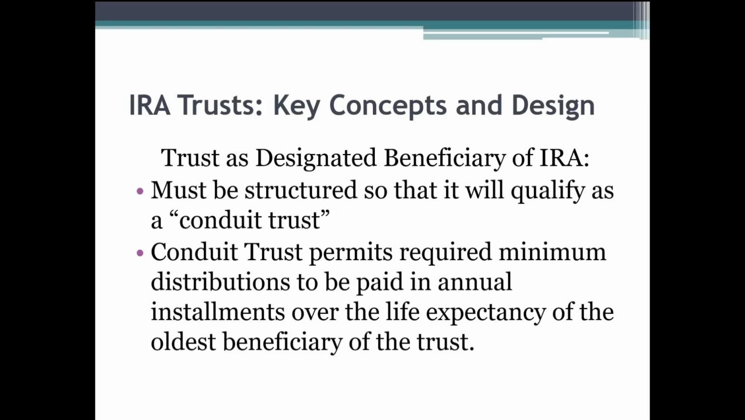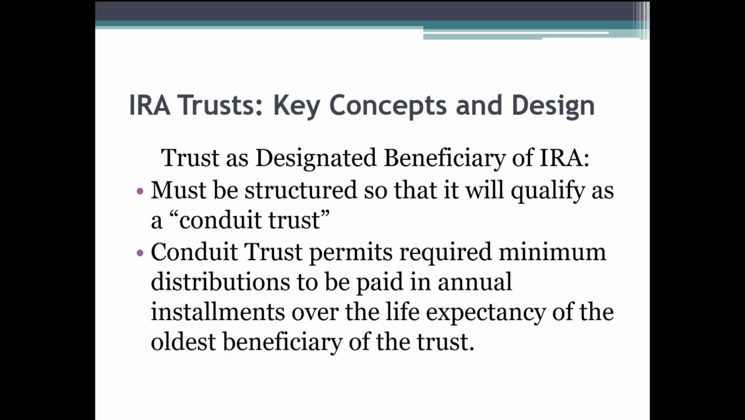But when we talk about conduit for purposes of a designated beneficiary, what we're saying is income is coming into the trust, income is coming out. So a conduit trust permits required minimum distributions to be paid in annual installments over the life expectancy of the oldest beneficiary of the trust. Conduit trust: income comes in, income comes out. The required minimum distributions are based on that trust beneficiary's lifetime, and understand that in the IRA, when these dollars are coming out, that's income. The calculation is, again, based on the trust beneficiary's life expectancy. So those dollars are coming into the trust, and in turn, because it's a conduit trust, those IRA dollars are going out to that individual beneficiary.